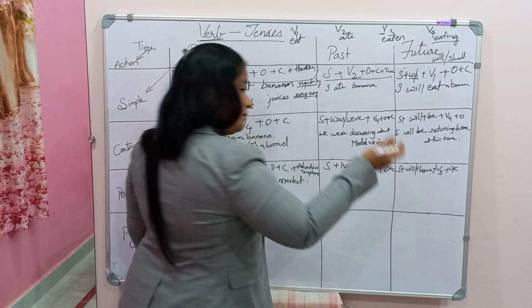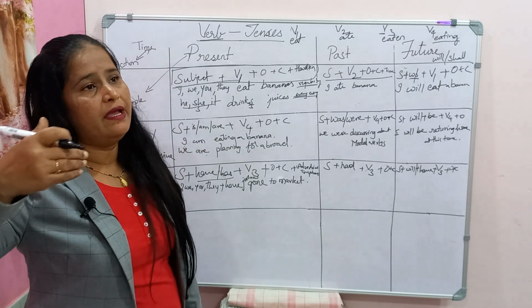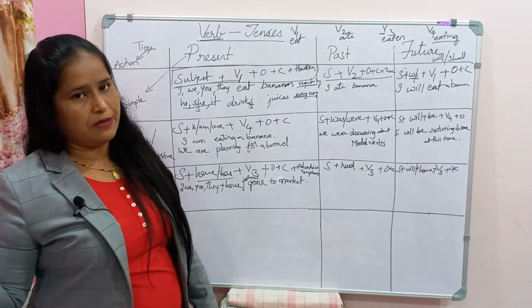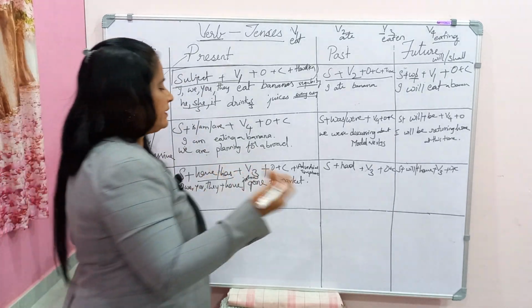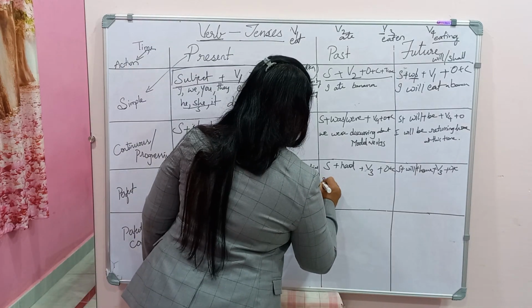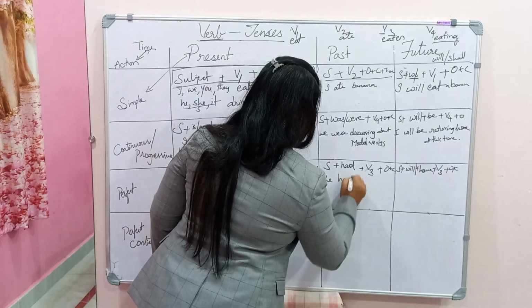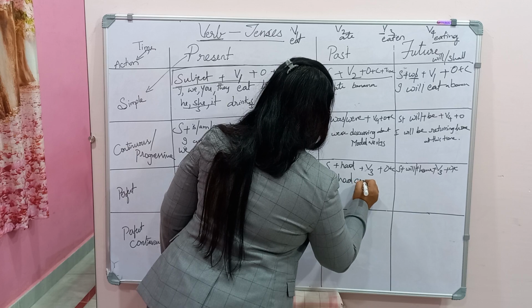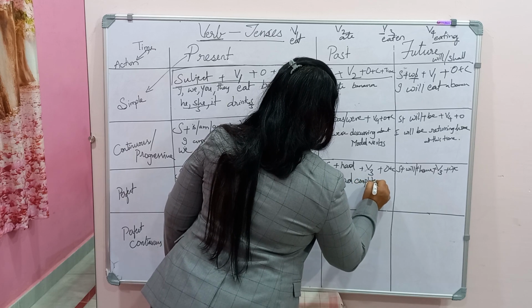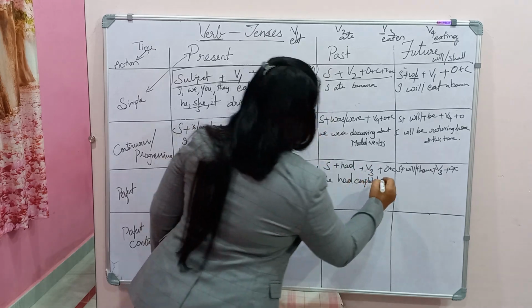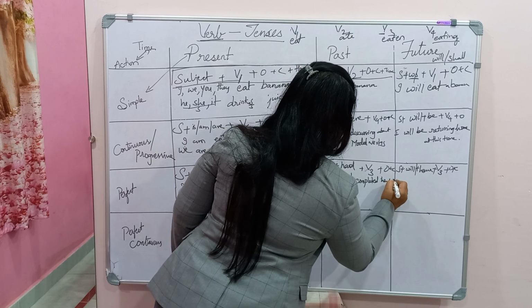In the same way, in the past, imagine yesterday, before this time something had happened. So for that, what do we say? She had completed her work.